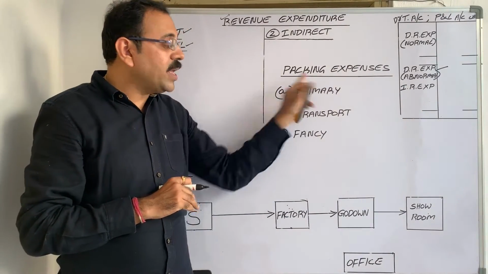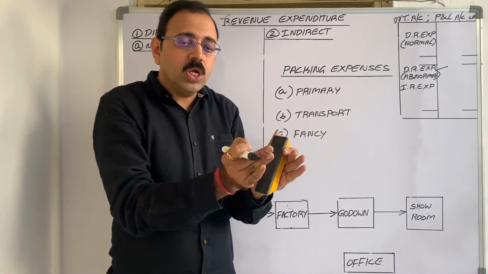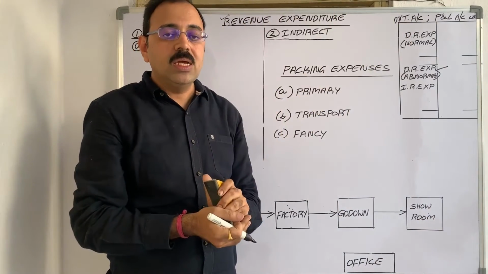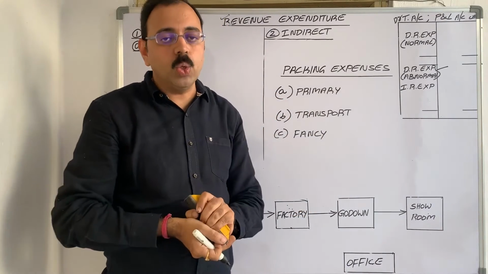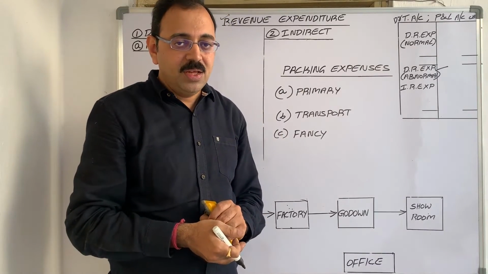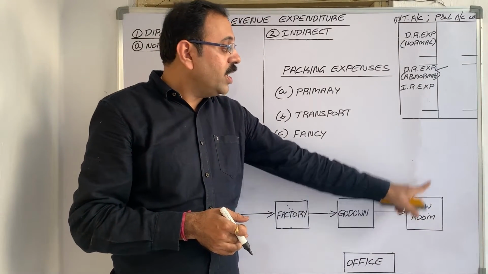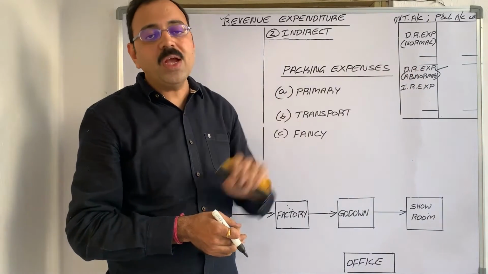And the fancy packing means what? In showroom, when we keep the goods to attract the customers, sometimes we may spend money on fancy packing of that good. So this expenditure comes under sales expenditure. Therefore, it is to be treated as indirect expenditure. So debit to P&L account.